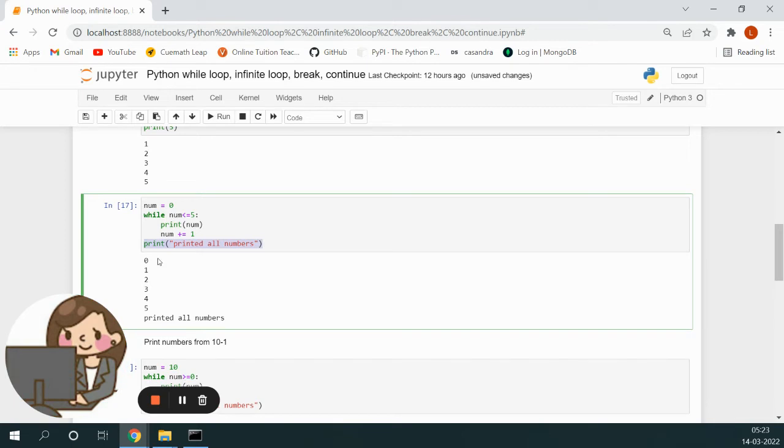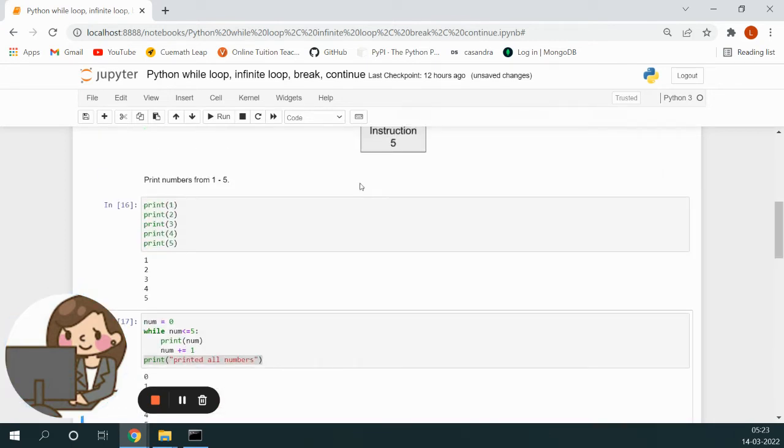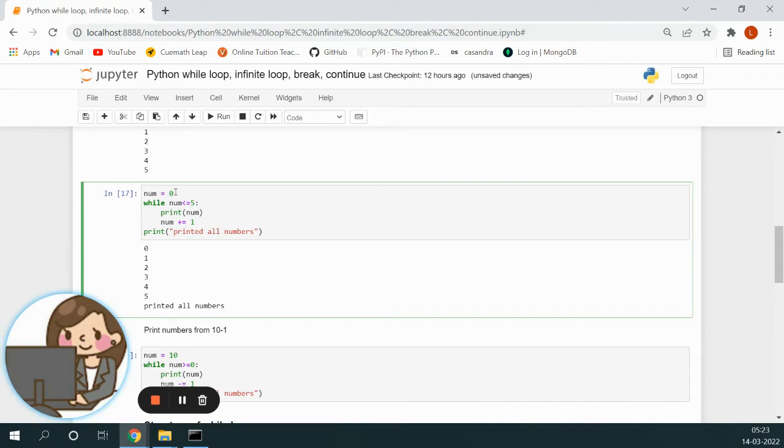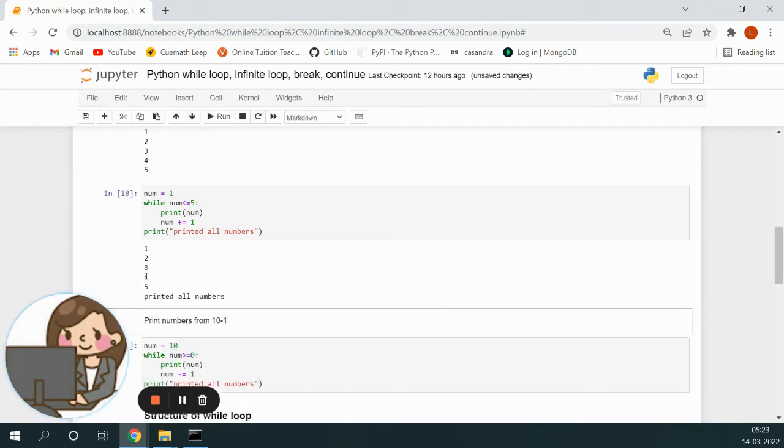Okay, now since we had to print from 1 to 5 as per the question over here, since I gave 0 over here, it started from 0. Let me make it 1. So now it printed from 1 to 5.